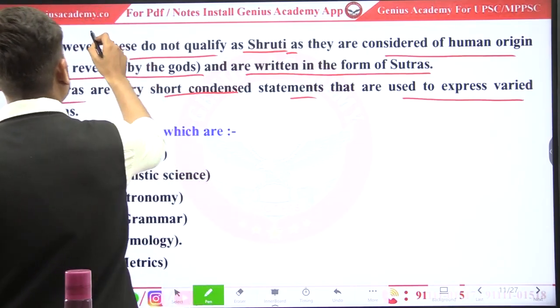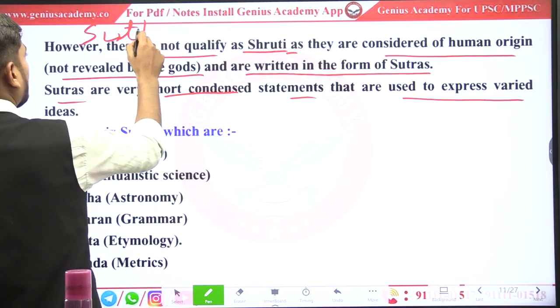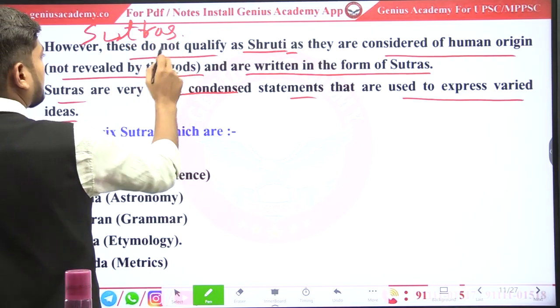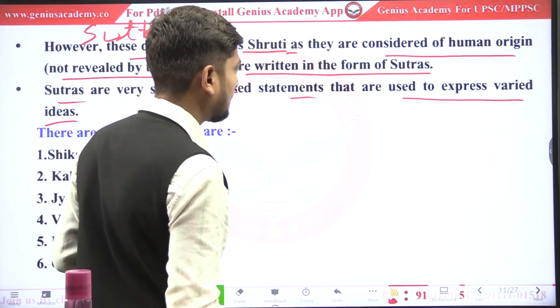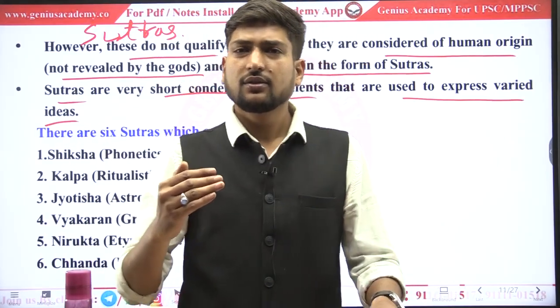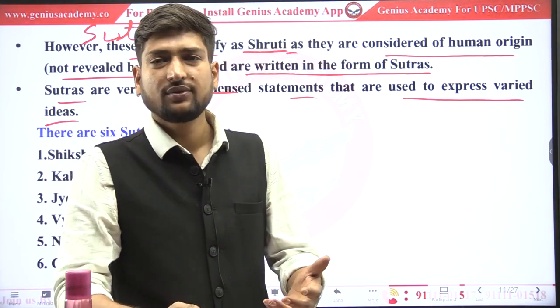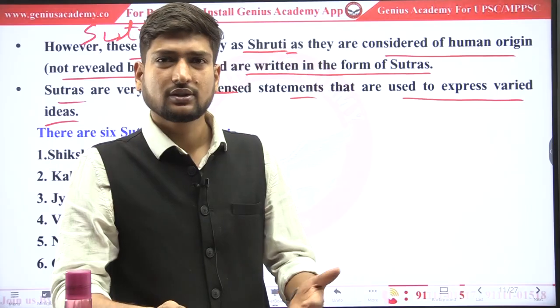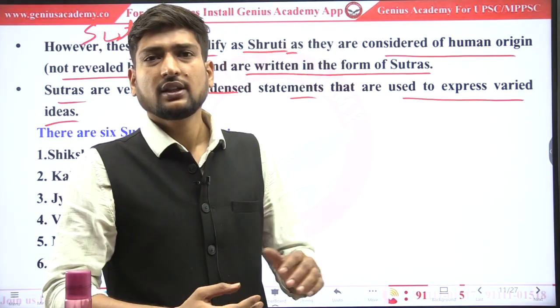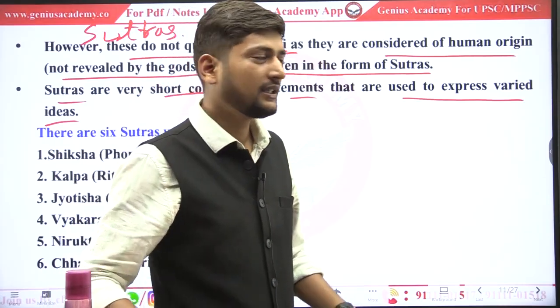So here this is the new topic, sutras. So what are sutras? Early people used to believe they are sayings of gods, that these texts were directly written by God, but this is not true.